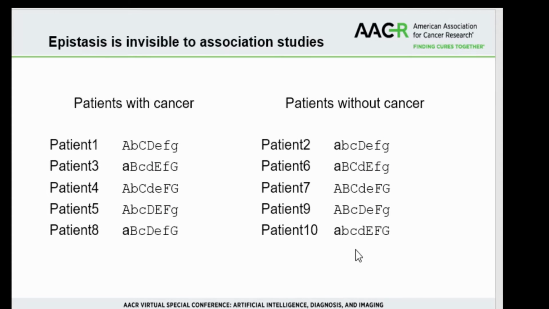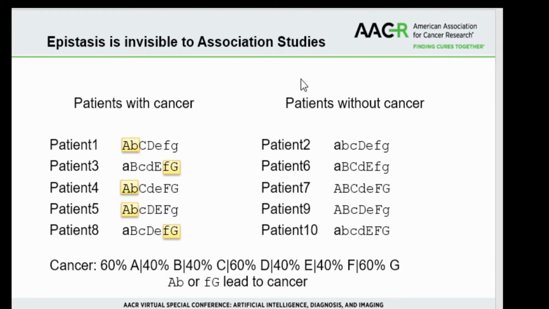One problem with that method is that epistatic interactions are invisible to these association studies. Look at this case. Again, we've got these two groups, patients with cancer, patients without cancer. What's different? Well, here, if you have this combination or this combination, you get that in the patients with cancer. You don't see either of those patterns in the patients without cancer. But if you do a simple GWAS type analysis, it won't show up.